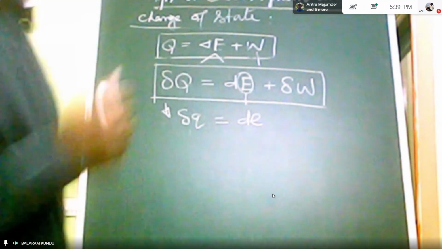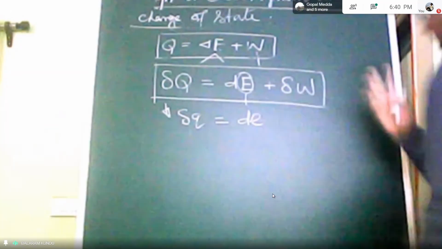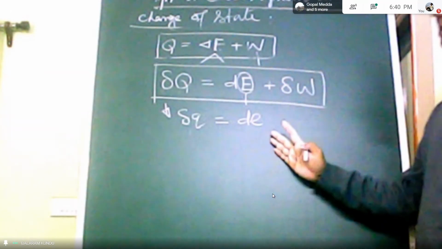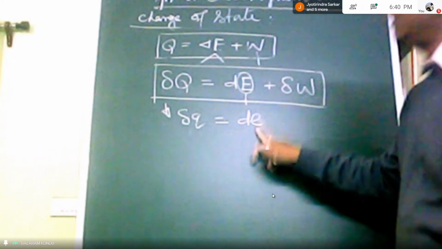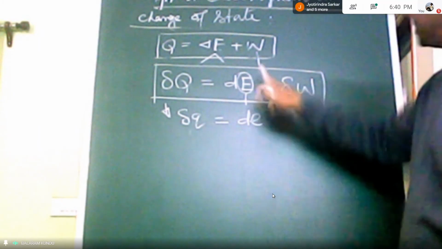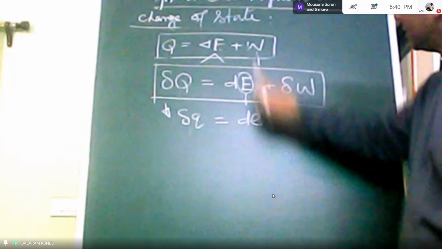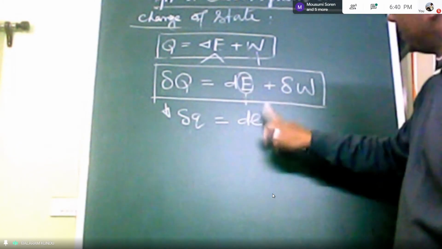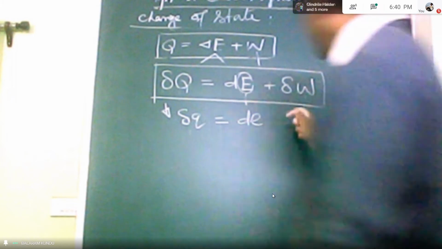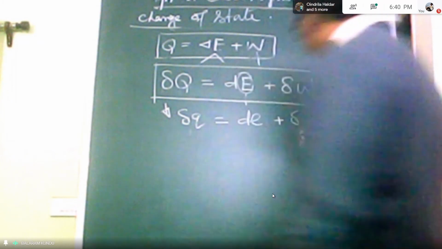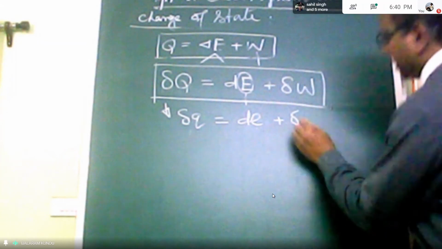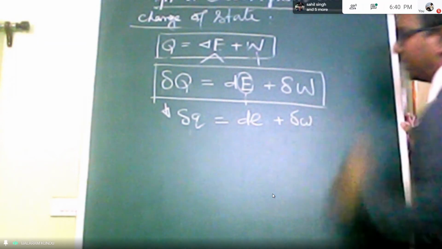Small e is the energy per unit mass, an intensive property, meaning extensive property per unit mass. So E divided by m is small e, plus small w, work per unit mass.